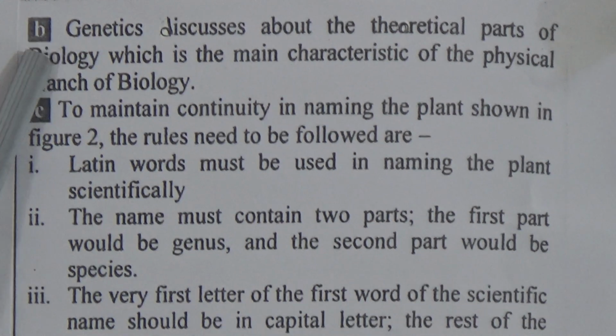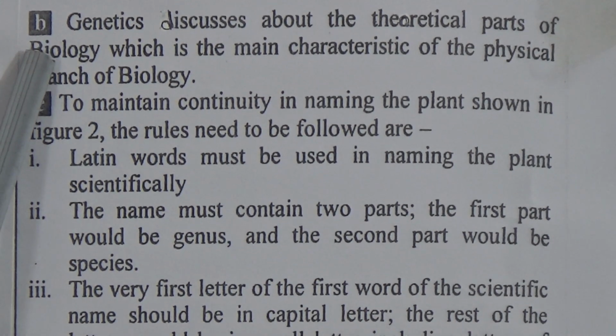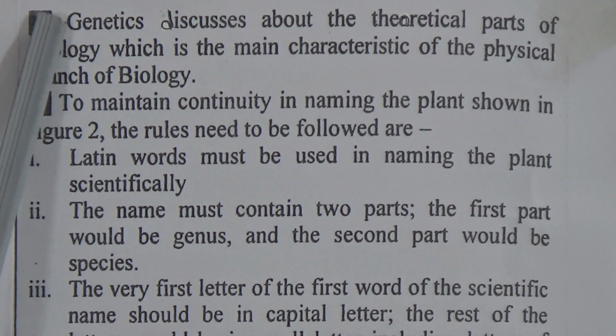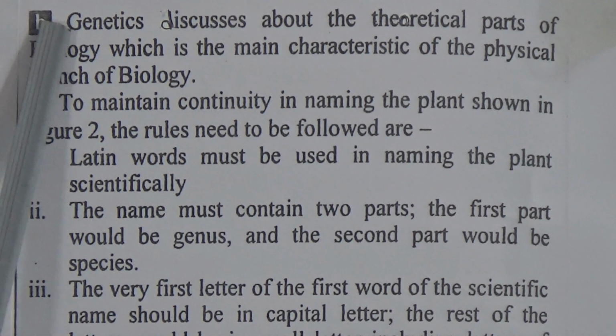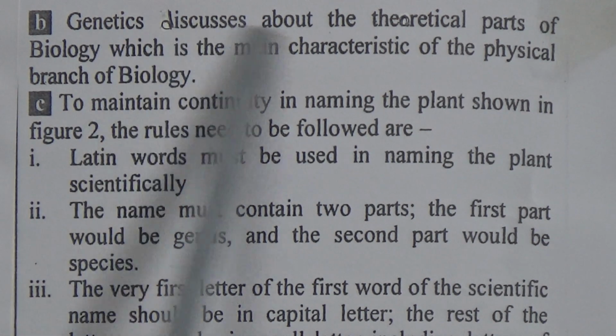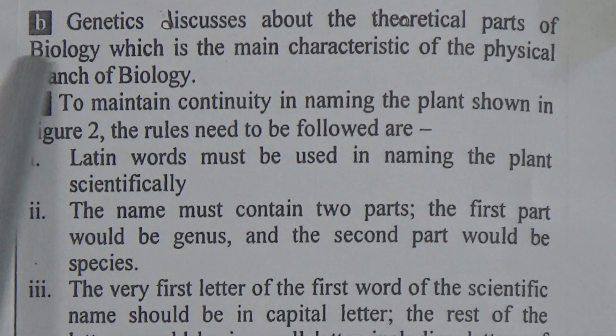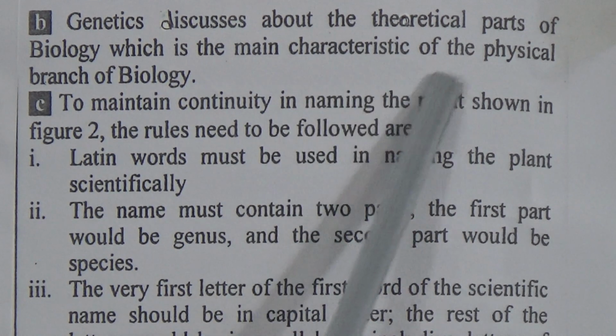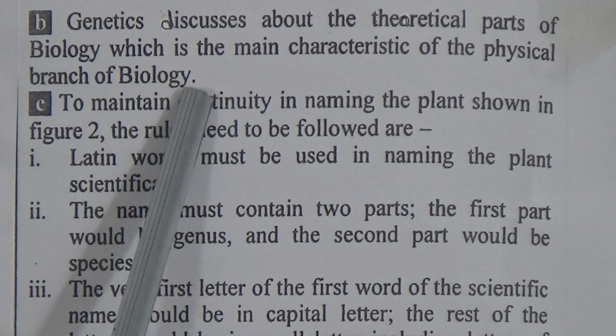Question B was: why is genetics part of the physical branch of biology? And we know genetics deals with genes and heredity, and genetics discusses the theoretical part of biology, which is the main characteristic of the physical branch of biology.